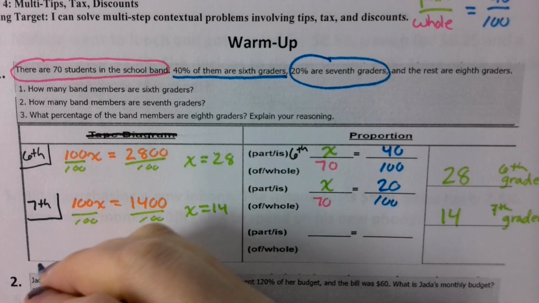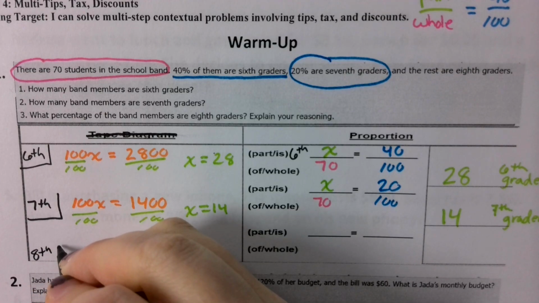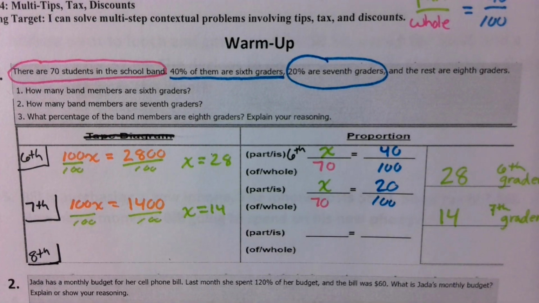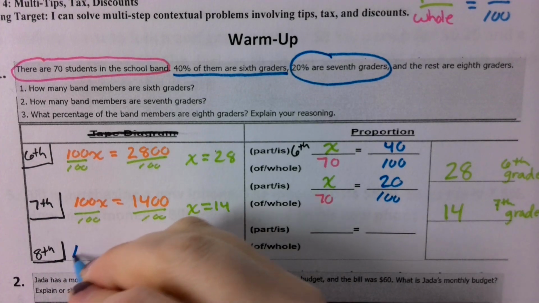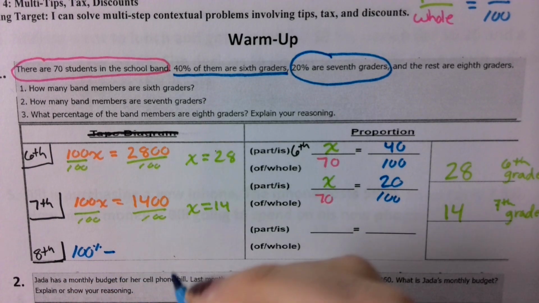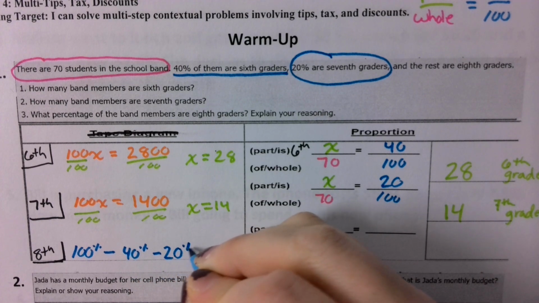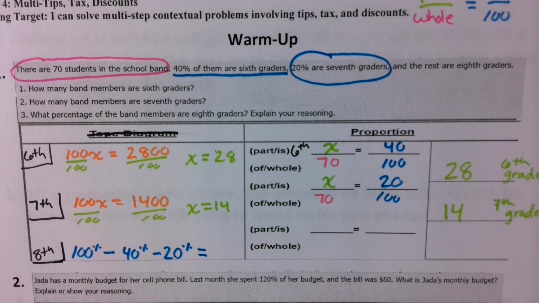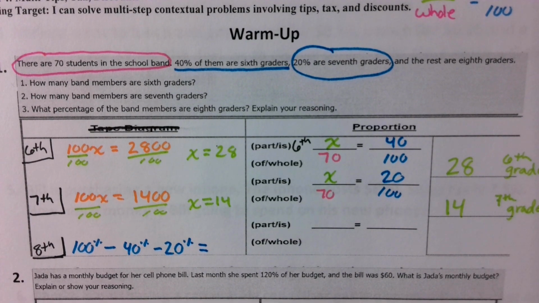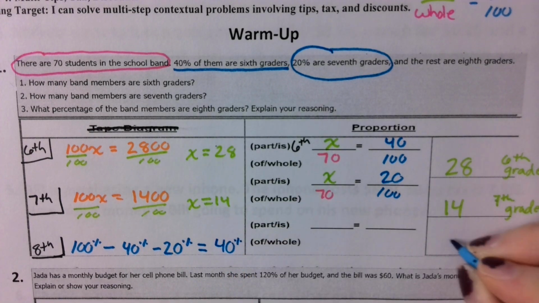100. So we know that for 8th grade, because again, we are just focusing on the percent this time. We're not actually solving for how many 8th graders there are. But we could take 100%. We could subtract away the 40% that represents 6th grade and the 20% that's going to represent the 7th grade. And that's going to leave us with what? What's 100 minus 40 minus 20? Jalen? 40. Yeah, so we have 40% of our students are 8th grade.